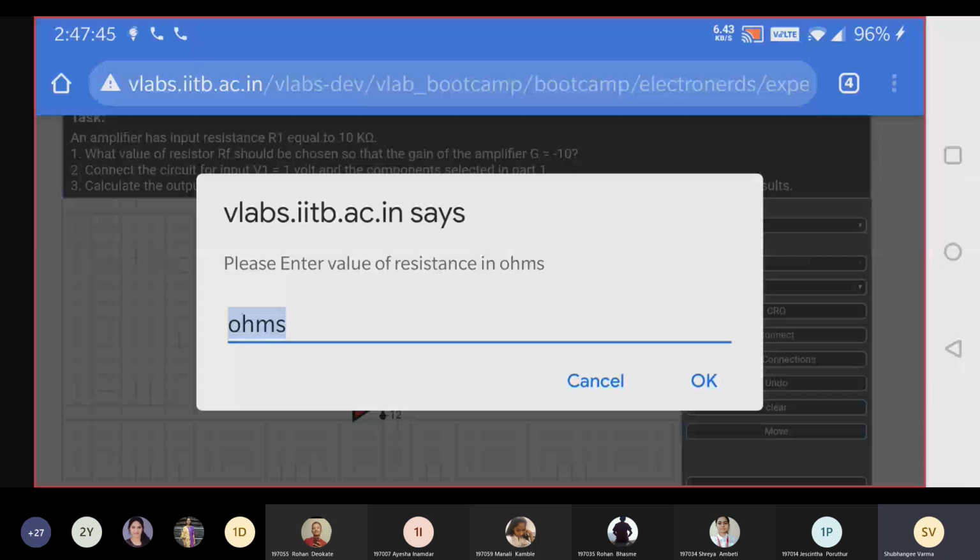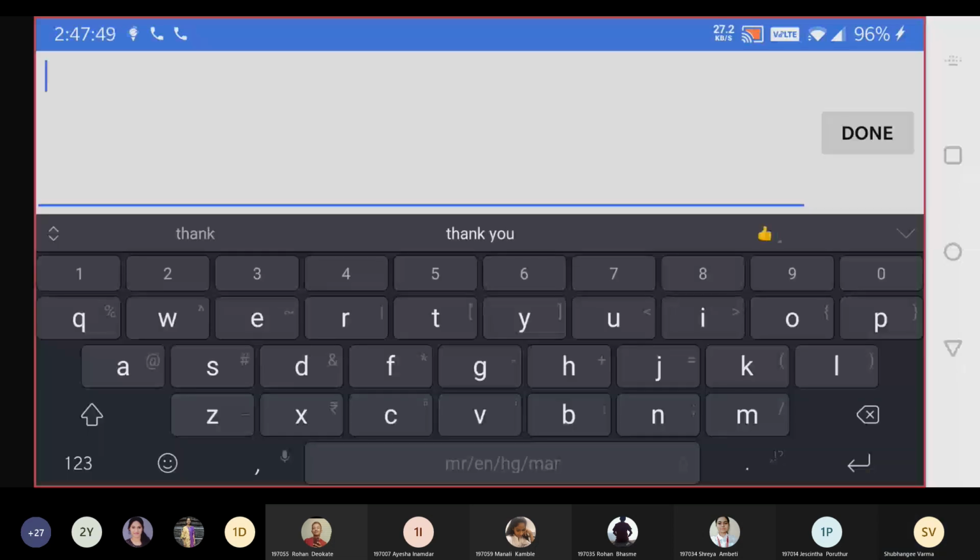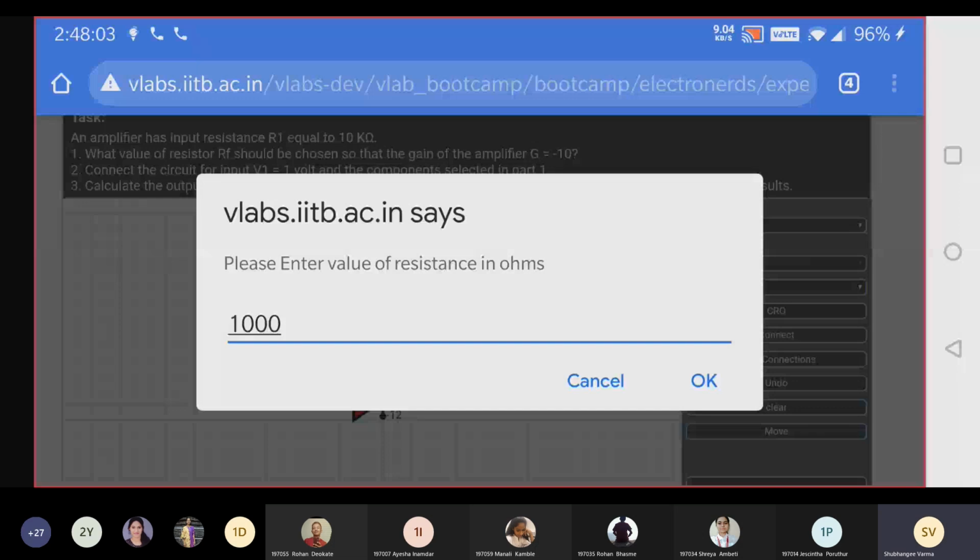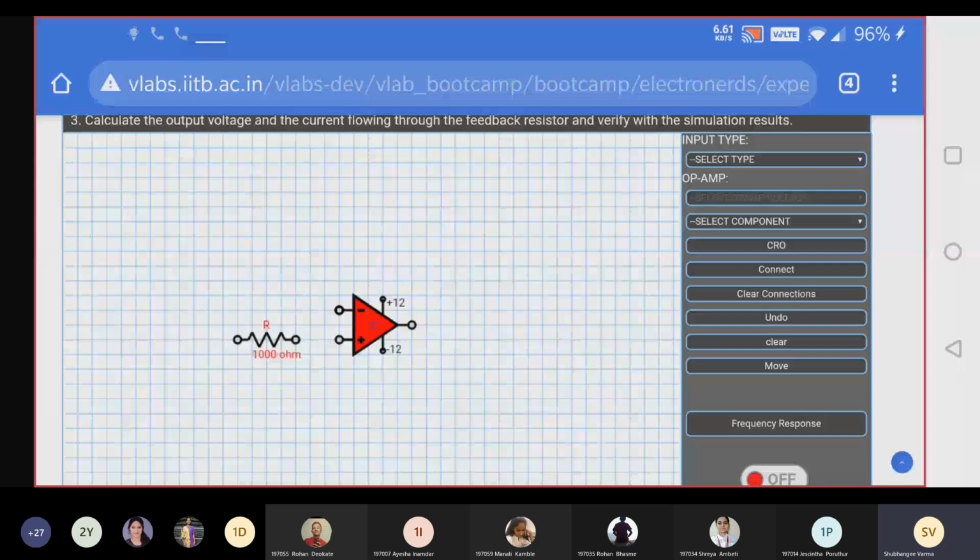First value is 1000. You can simply take the value of the resistor in ohm. Now I have connected the resistor here. I have placed it on the canvas.